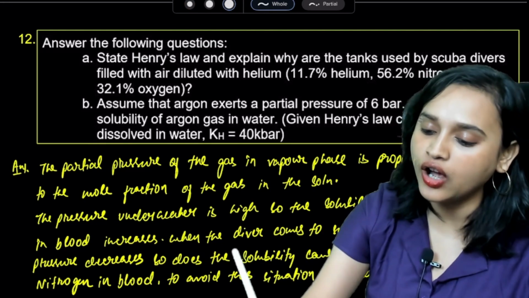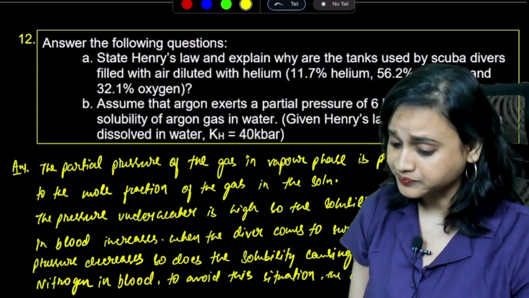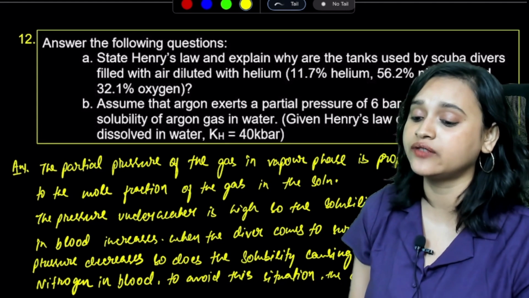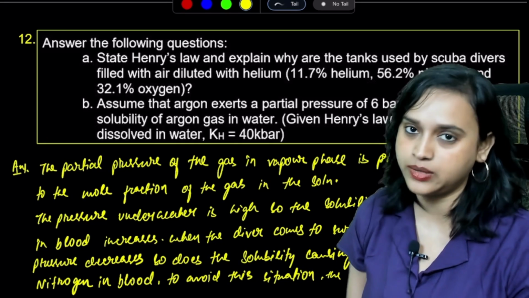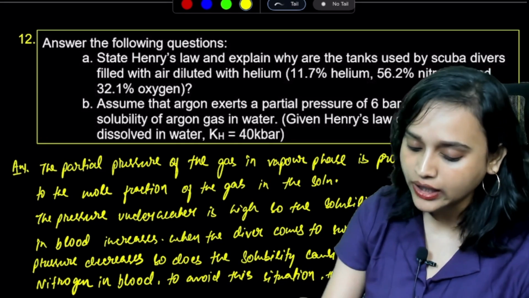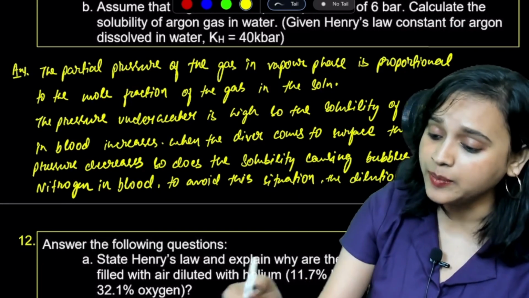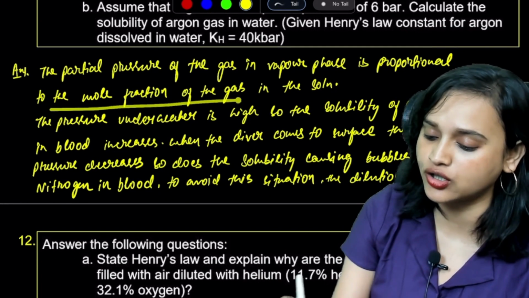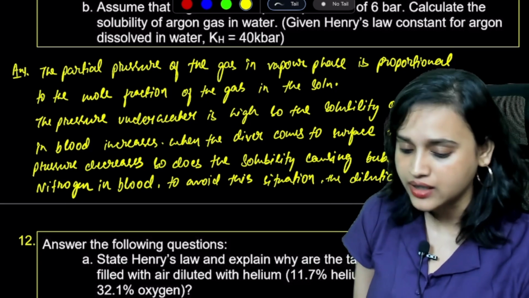Answer the following question. State Henry's law and explain why the tanks used by scuba divers are filled with air diluted with helium, 56.2% helium, 11.7% nitrogen and 32.1% oxygen. Okay, look at this. The partial pressure of the gas in vapor phase is proportional to the mole fraction of the gas in the solution. This is your Henry's law.